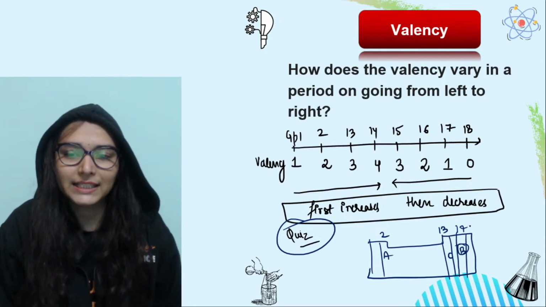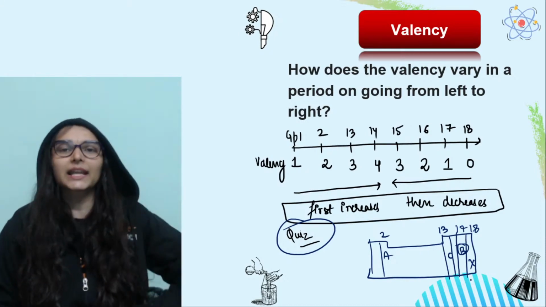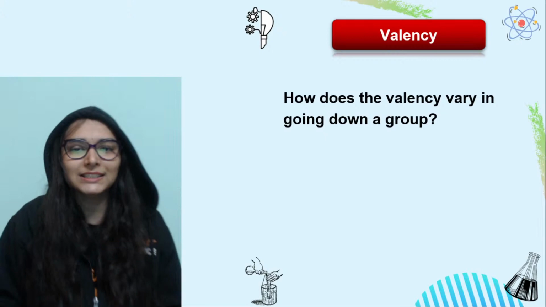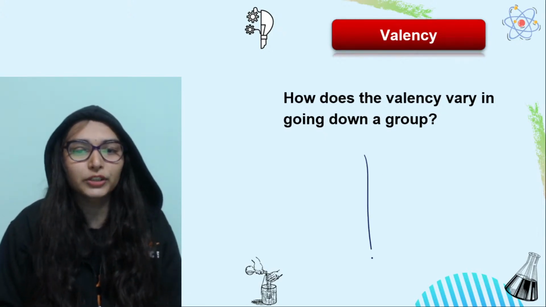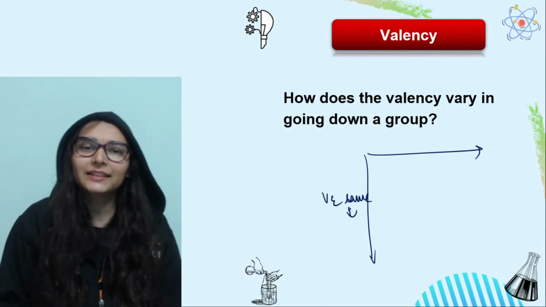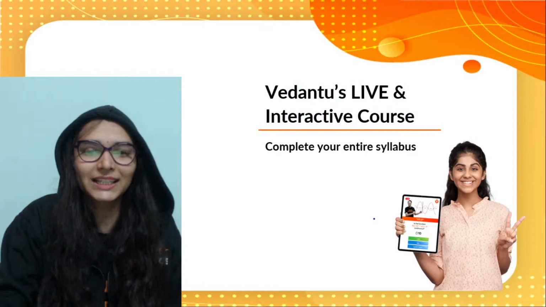Let's say in group 18 some element X is written. What is the valency? You know a group 18 element is a noble gas, 0 valency. So you save your time and quickly give the answer. How does valency vary down a group? Down a group valency also remains the same because valence electrons are the same and valence electrons decide valency. That means valency also remains the same. The reason is clear, I guess.